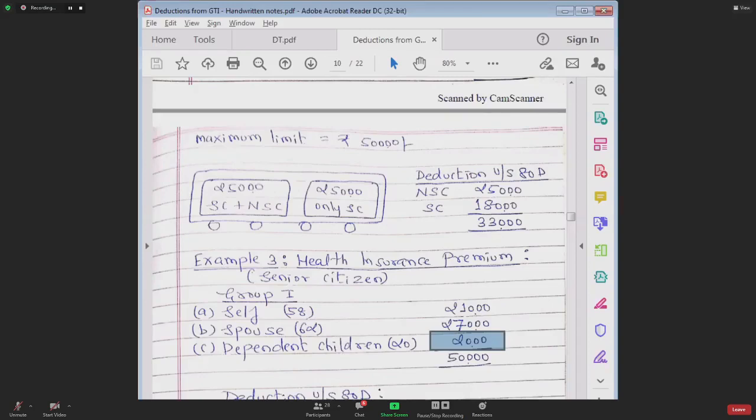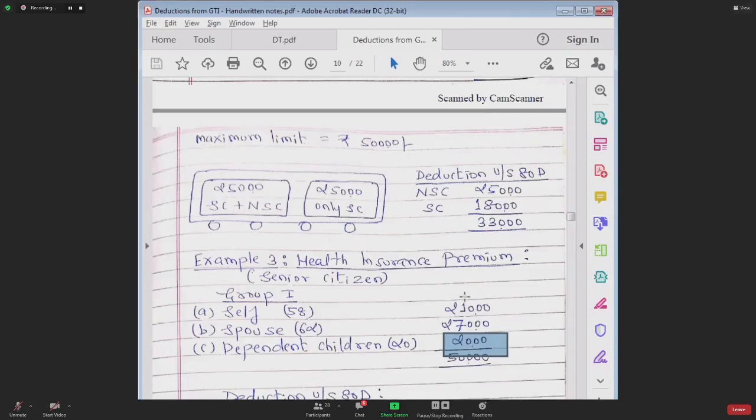What is the limit of general bogie? 25. So definitely you can claim deduction for this 23. You can claim deduction for this 21. You can also claim deduction for this 2. In general bogie, there is a sufficient limit of 25. You can claim deduction for 21 plus 2, that is 23.